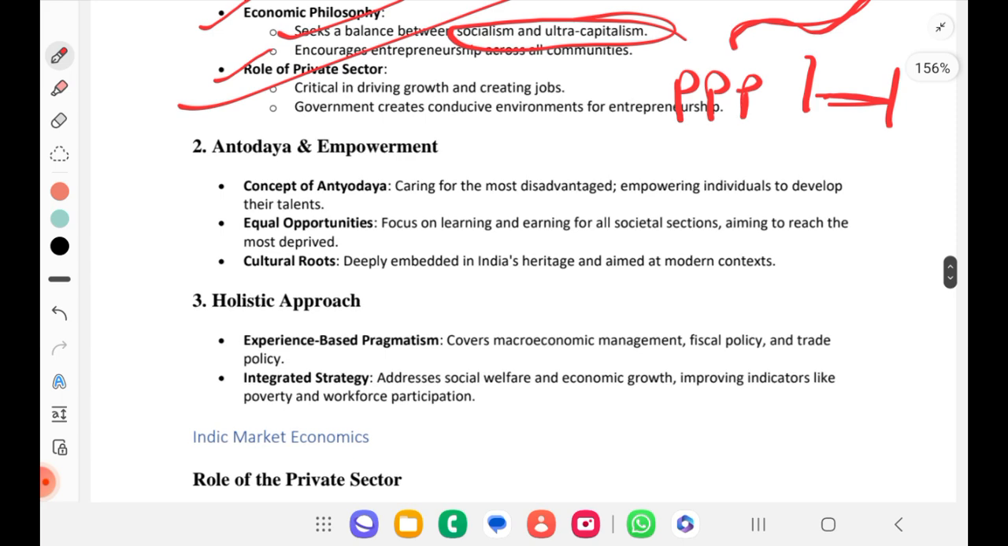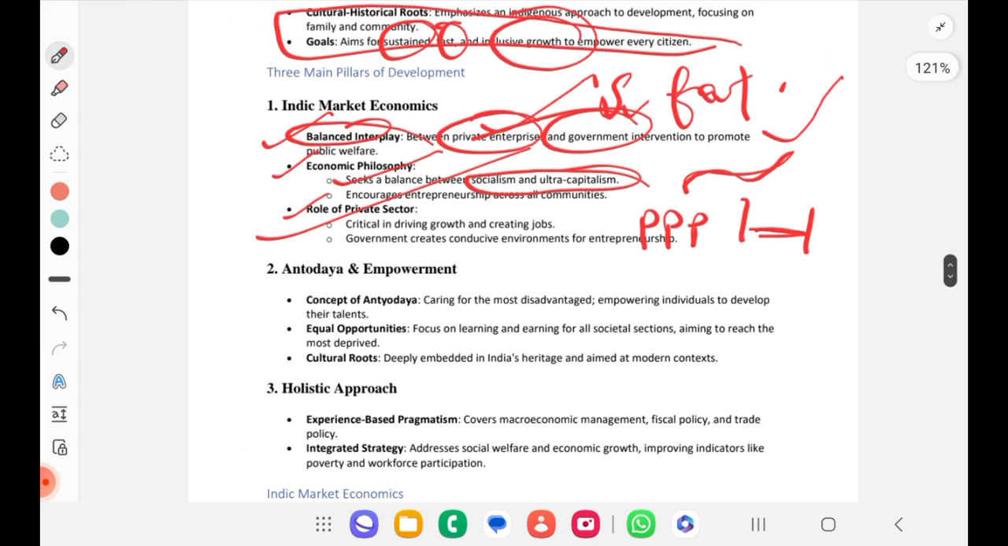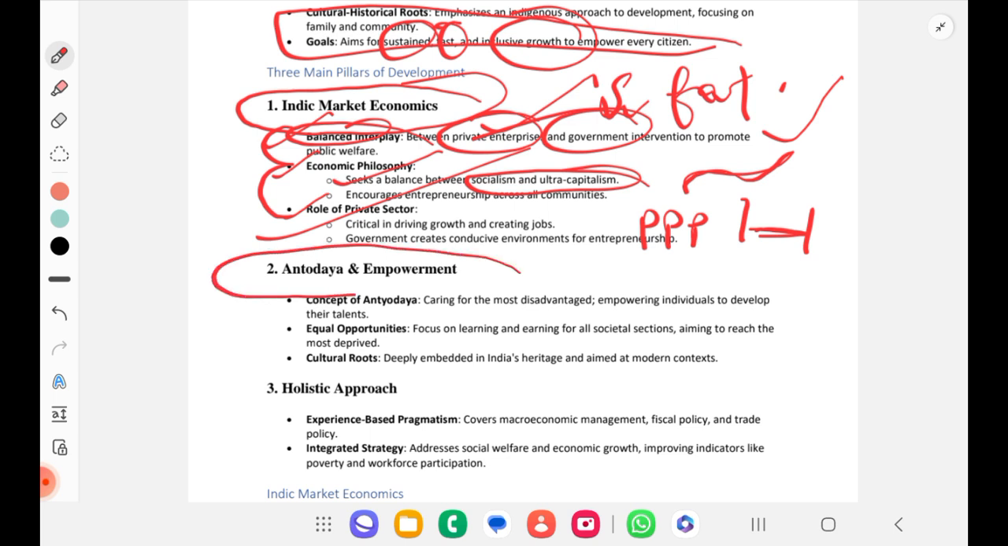Then the first main pillar is Indic market economics. Under this we saw about interplay and balancing. One is Indic market economics, second is Antyodaya and empowerment, third is holistic approach. These three keywords can be used anywhere, so carefully practice these three as the pillars of the Bharatiya model of inclusive development. One is Indic market economics, under that balanced interplay, economic philosophy, private sector role.